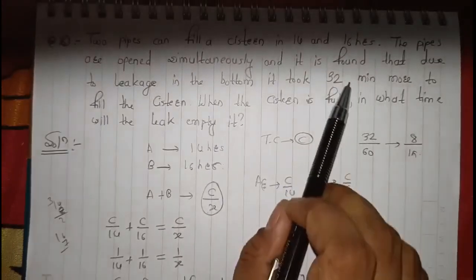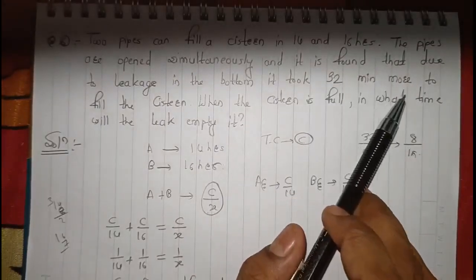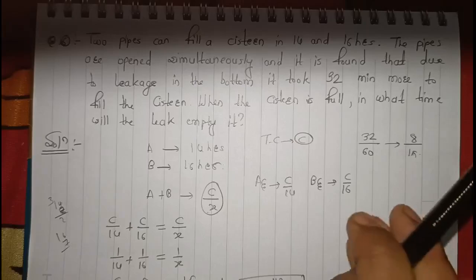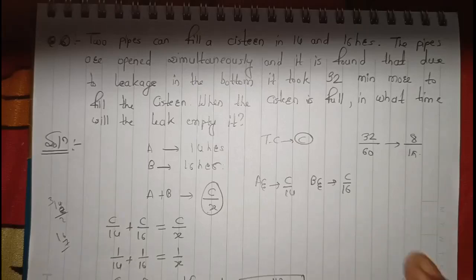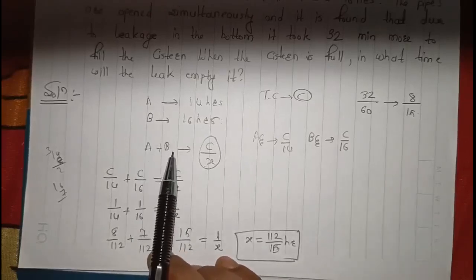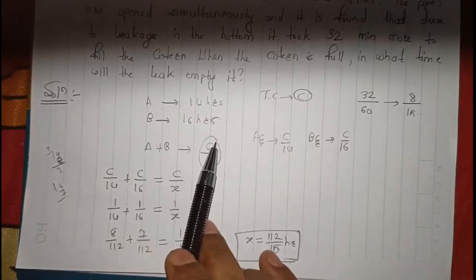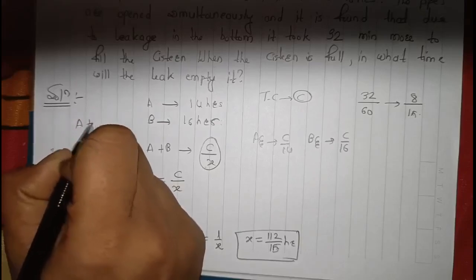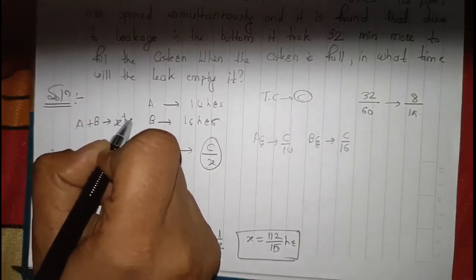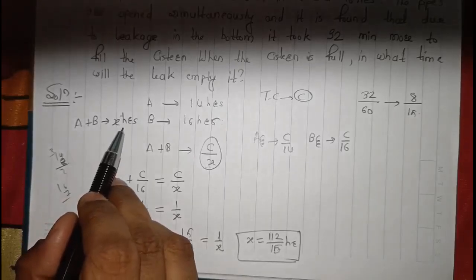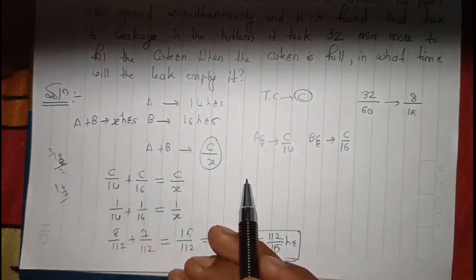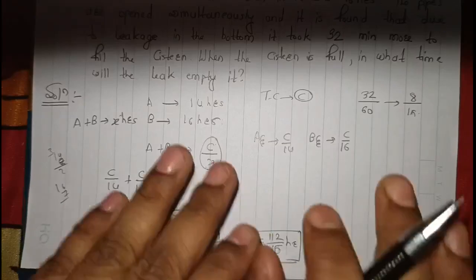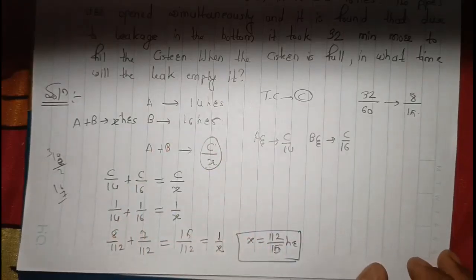Because due to the leakage, it is taking 32 minutes more. So the initial condition was that they were working smoothly without any leakage. If A and B are working together without any leak, it would be C by x. X here is the x hours they take when A and B are working together. In the efficiency form, it would be total capacity upon x hours. So this is how we have found x equals 112 upon 15 hours.